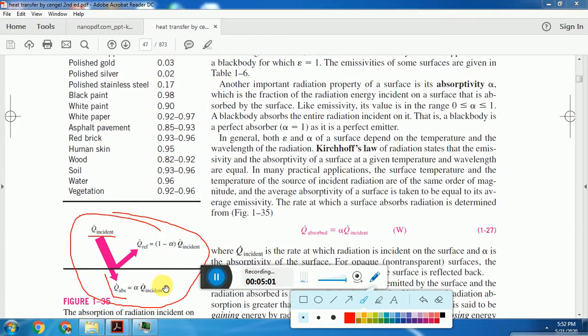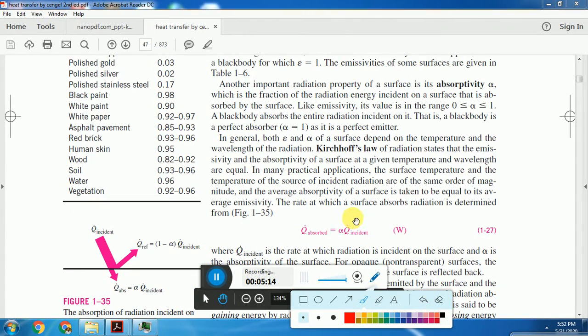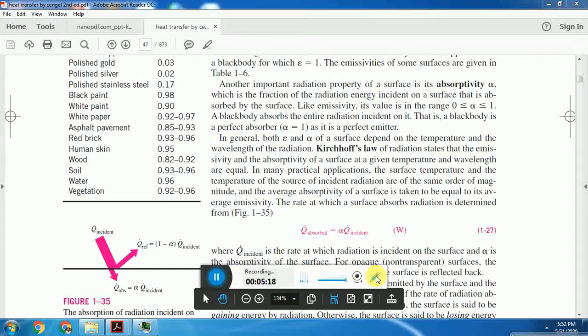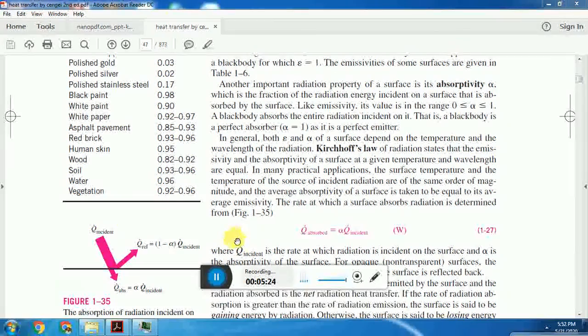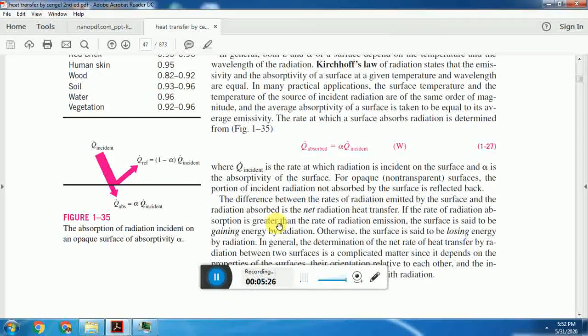Its value varies from 0 to 1. Absorptivity can be given as the ratio of energy absorbed to the energy incident on the surface.